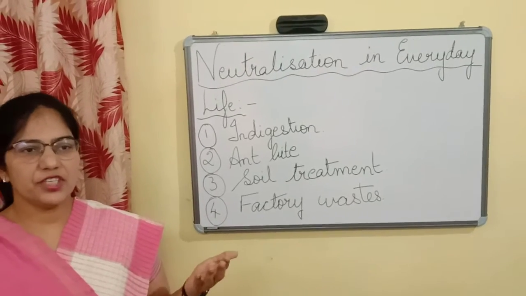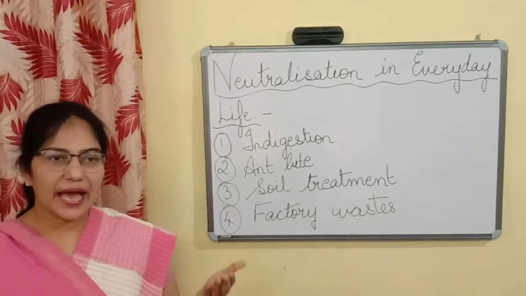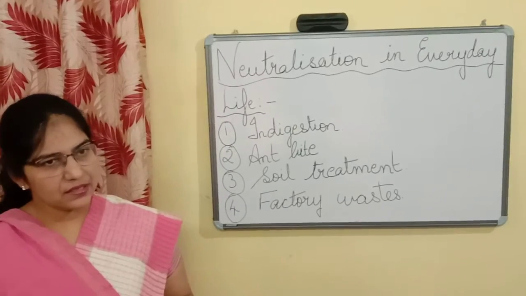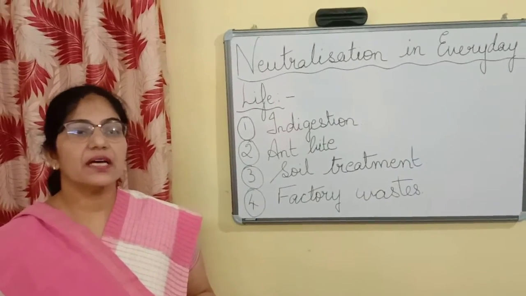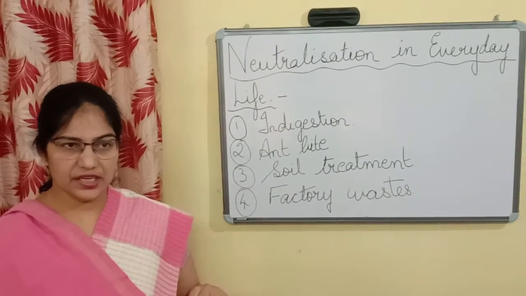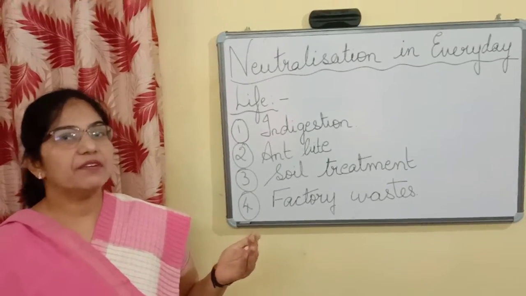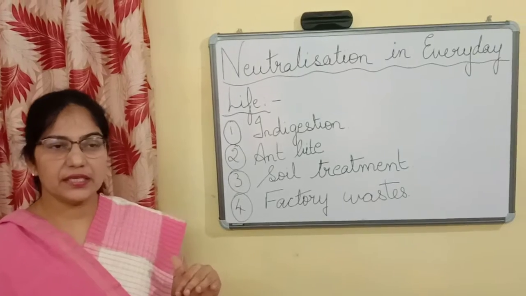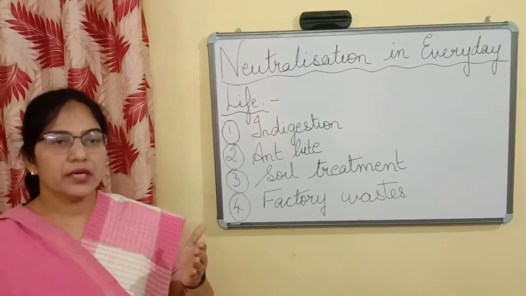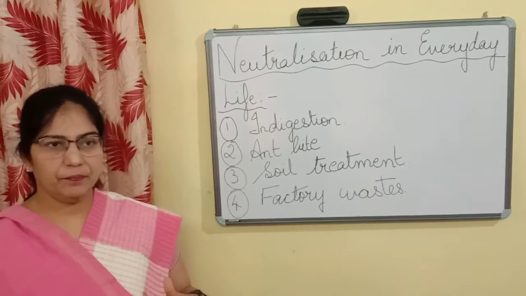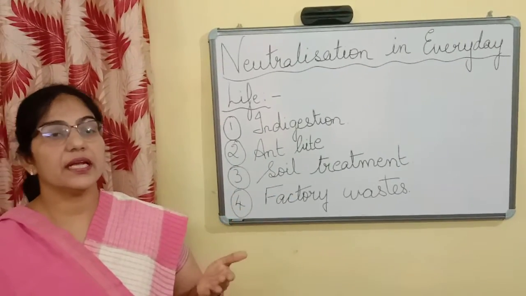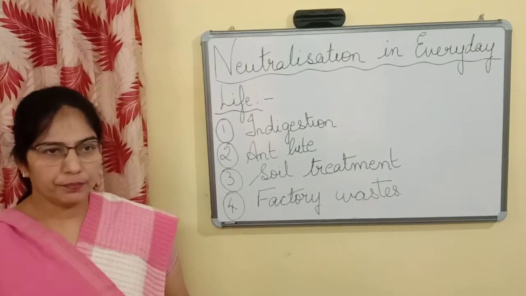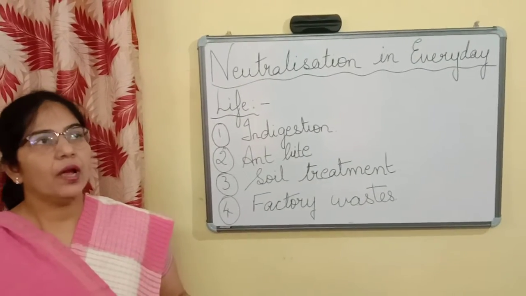In our previous sessions, children, we have discussed what are acids, what are bases, what are salts. Then in our previous class, we discussed what is neutralization. Then we have discussed what are natural indicators like litmus paper, turmeric and China rose petal. Then when we were discussing neutralization, we discussed synthetic indicators such as phenolphthalein and methyl orange.